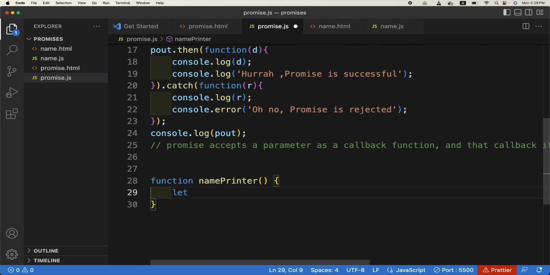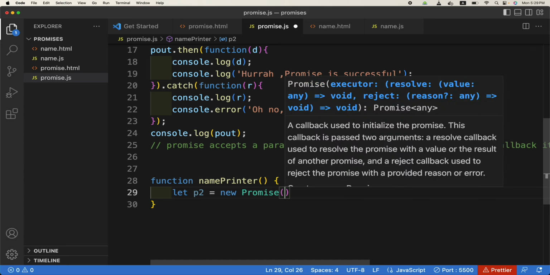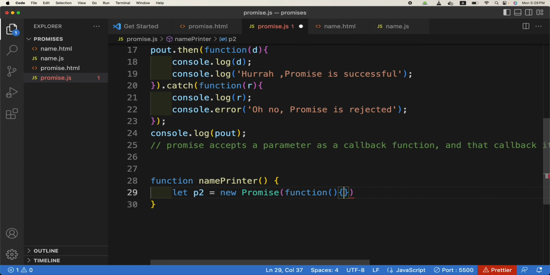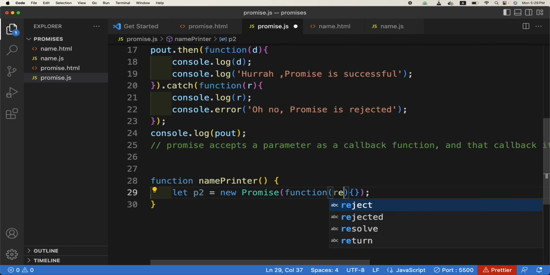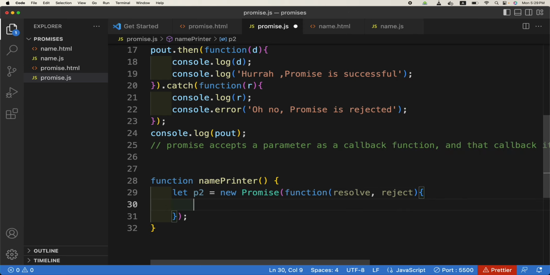Let p2 equal new Promise, and it accepts one parameter, a function, and that's the callback, and it itself accepts resolve and reject. That's it.